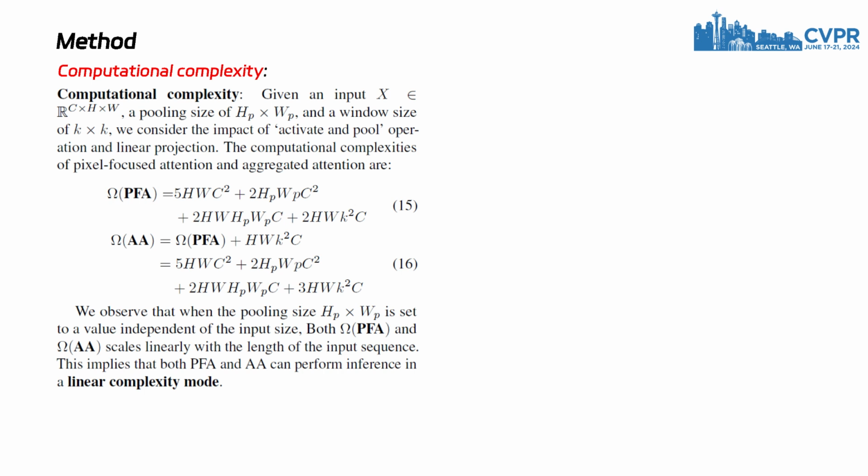It is noteworthy that when the pooling size is set to a value independent of the input size, both complexities of pixel-focused attention and aggregated attention scale linearly with the length of the input sequence. This implies that both can perform inference in a linear complexity mode.